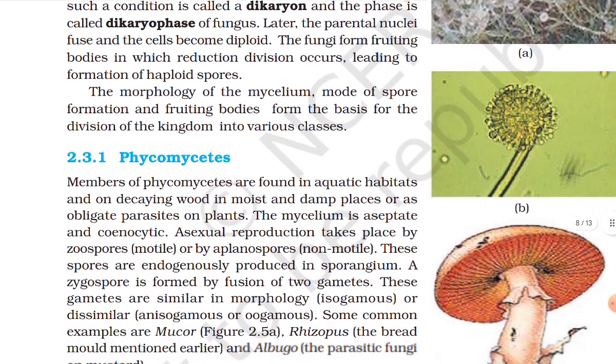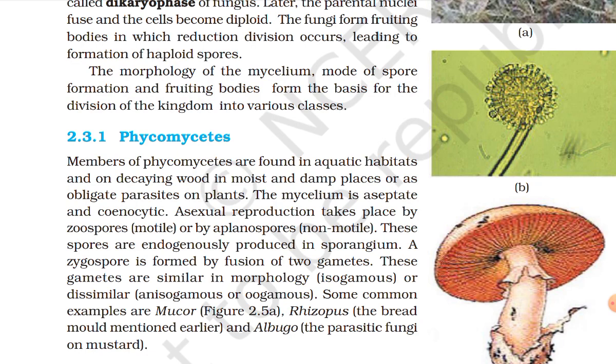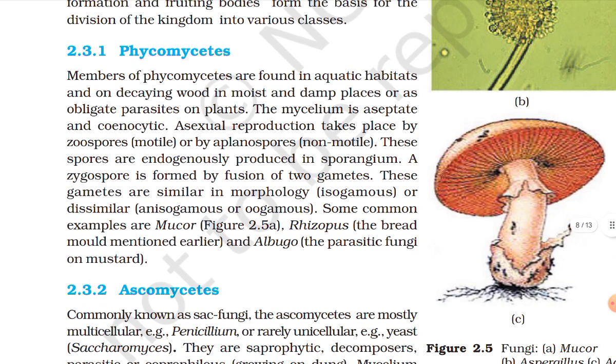The morphology of mycelium, mode of spore formation, and fruiting bodies form the basis of the division of the kingdom into various classes. Phycomycetes. Members of Phycomycetes are found in aquatic habitats, on decaying wood in moist and damp places, or as obligate parasites on plants. The mycelium is aseptate and coenocytic. Asexual reproduction takes place by zoospores, motile, or by aplanospores, non-motile. These spores are endogenously produced in the sporangium.